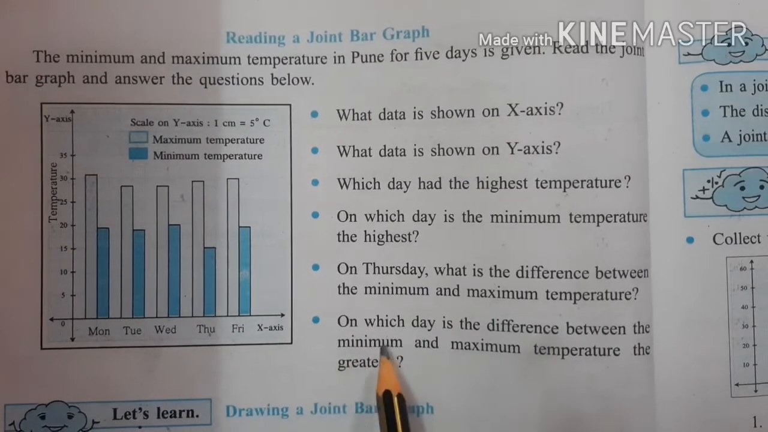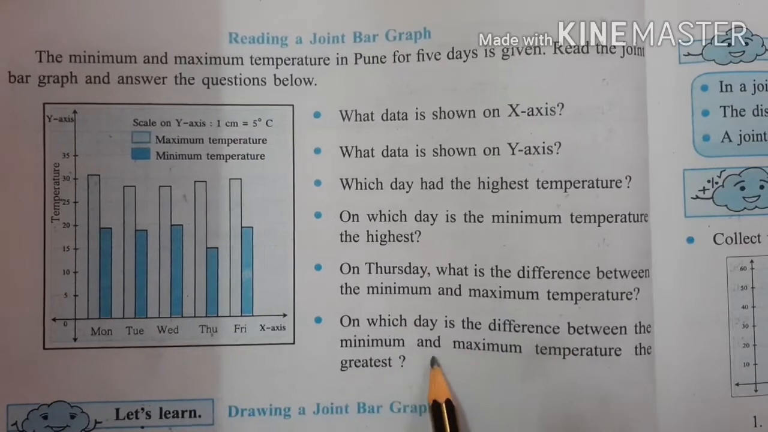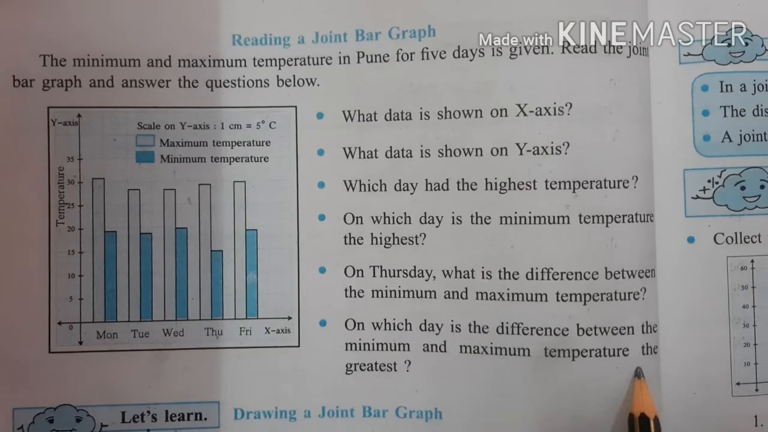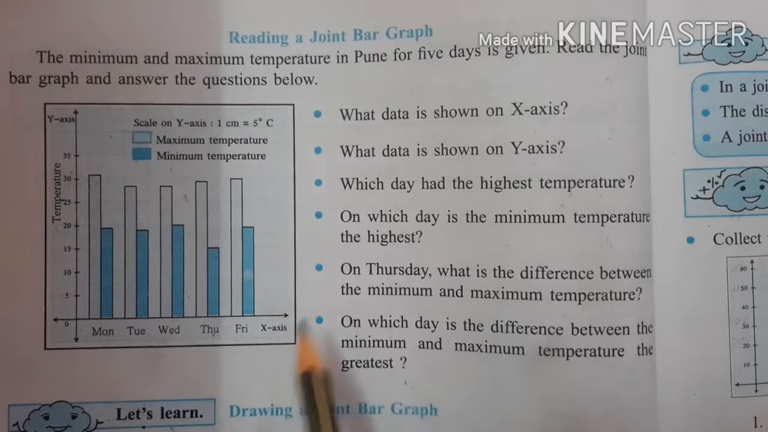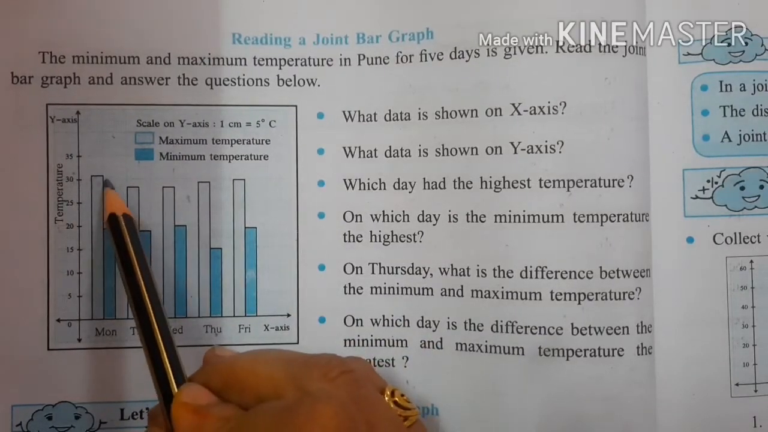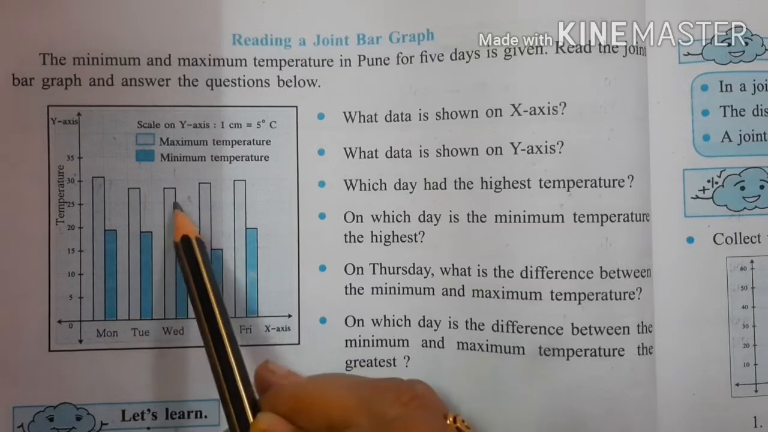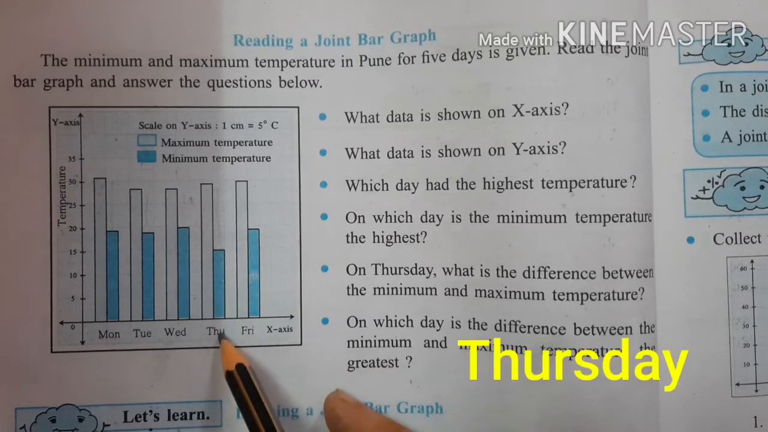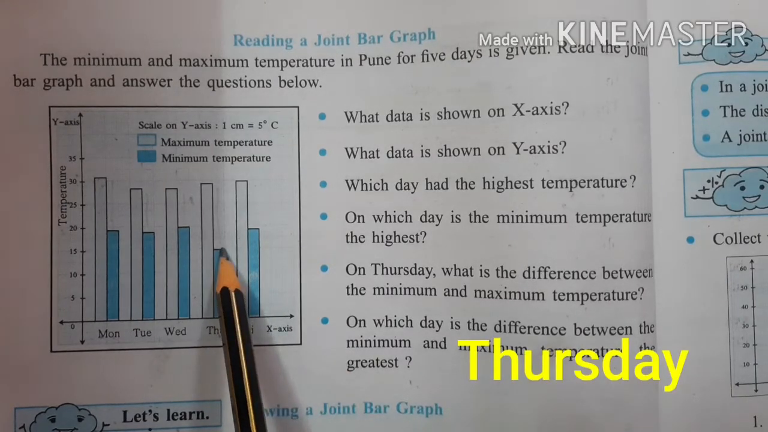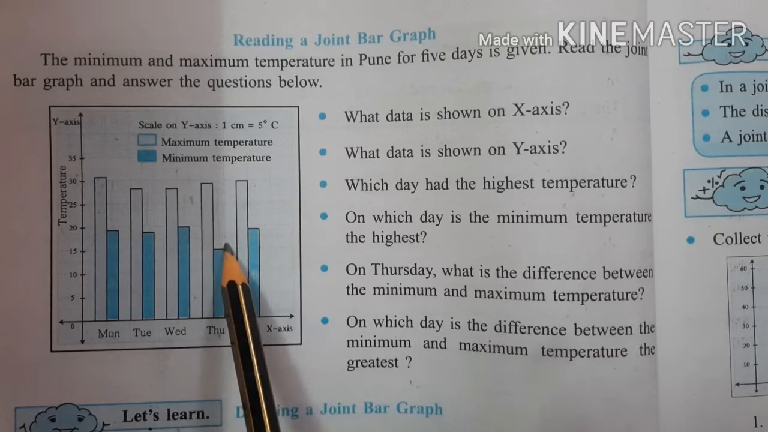Next and last question is, on which day is the difference between the minimum and maximum temperatures the greatest? On which day is the difference greatest? We can calculate the difference here. Look at the graph carefully. Looking at the difference on all these days, we can say that Thursday had the greatest difference in minimum and maximum temperature.